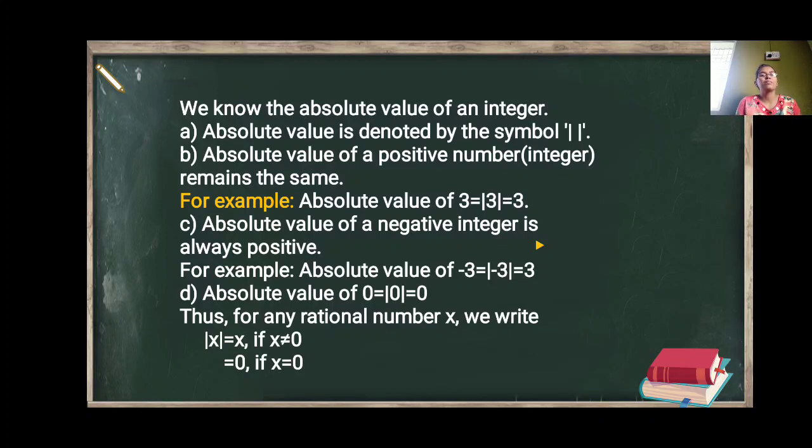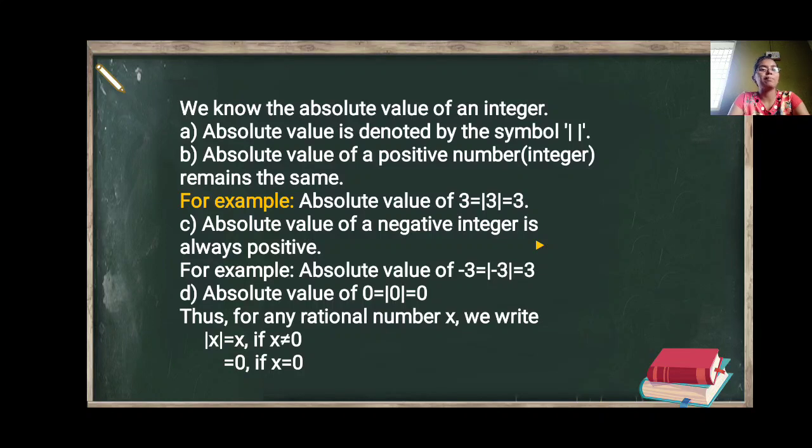Thus for any rational number x, we write modulus or absolute value of x is equal to x if x is not equal to 0, and it is 0 if x is equal to 0. For example, if someone gives us 7 upon 2 and we want to find the absolute value of 7 upon 2, firstly write it in the modulus sign. Then we can write it as absolute value of 7 divided by absolute value of 2. That is, we separate the symbols for absolute value for numerator and denominator, and then find the absolute values using how to find the absolute value of integers.